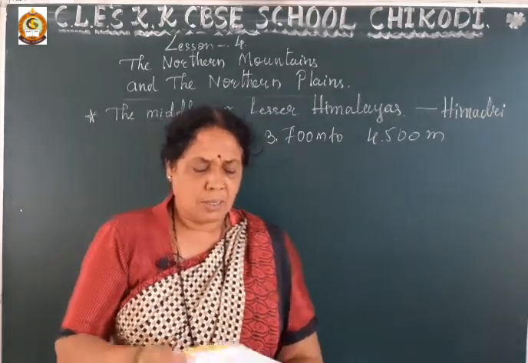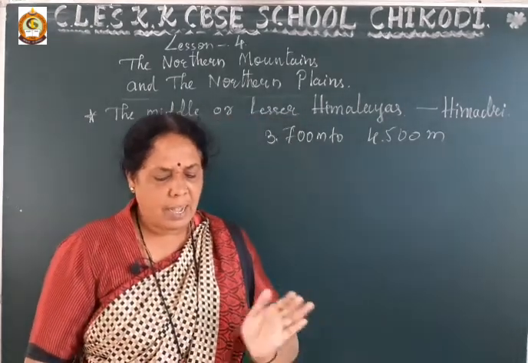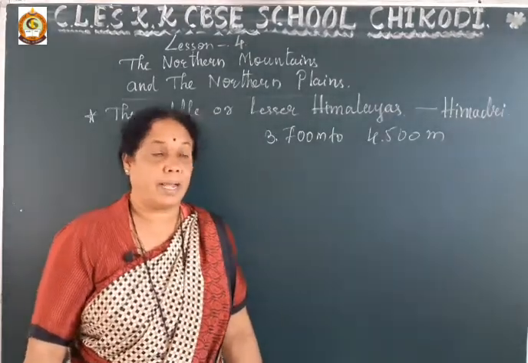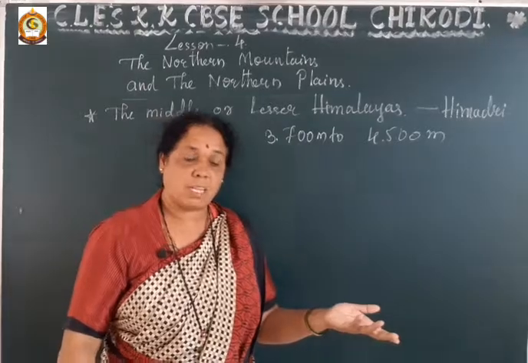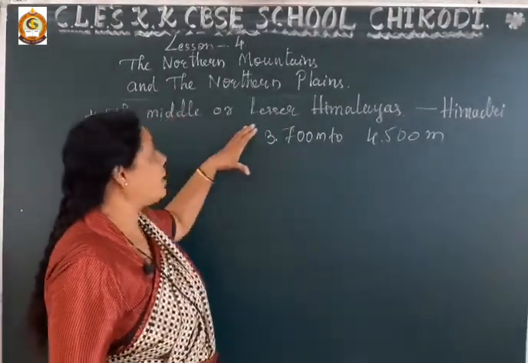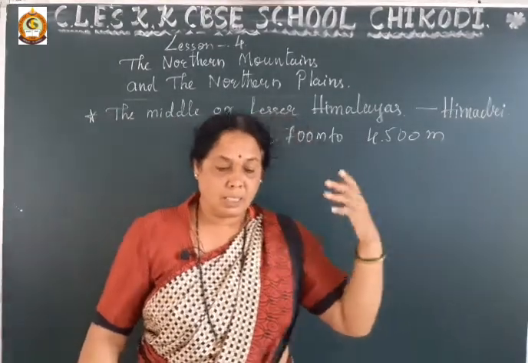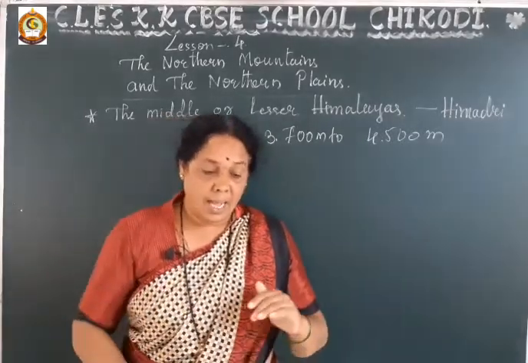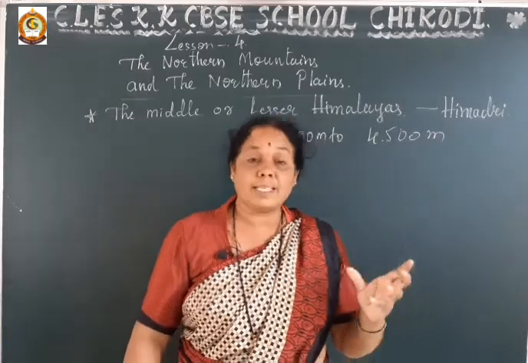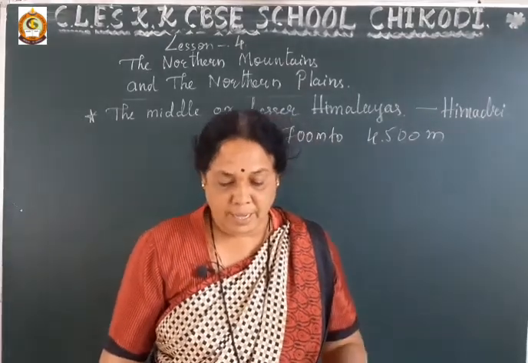Now dear students, this range lies between the Himadri and Shivalik ranges. Shivaliks means the lower Himalayas; in the next part I will explain the Shivaliks. So this Middle or Lesser Himalayas lies between Himadri, the Greater Himalayas, and the Shivaliks.